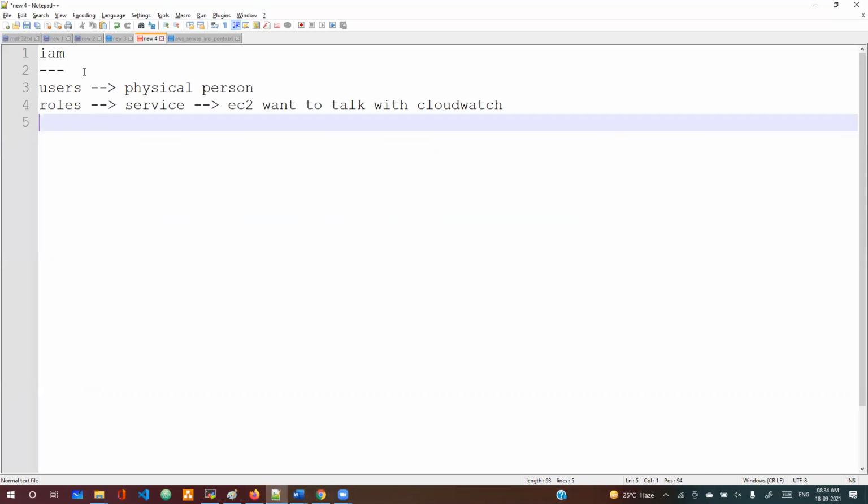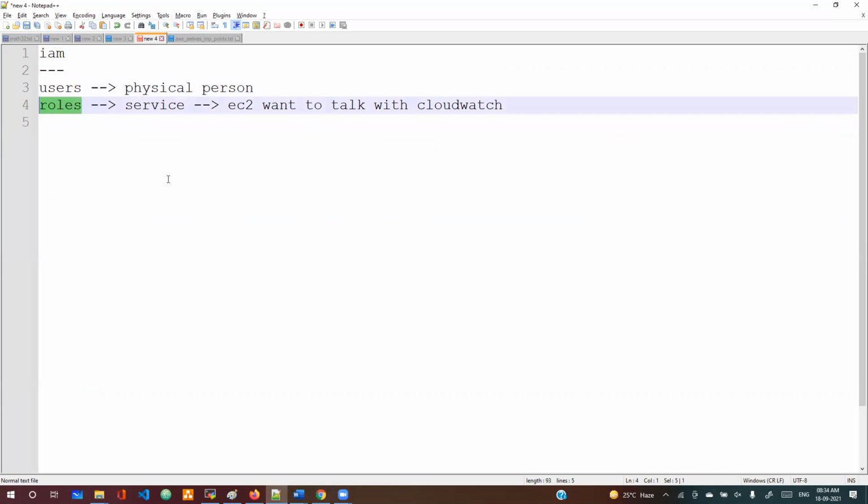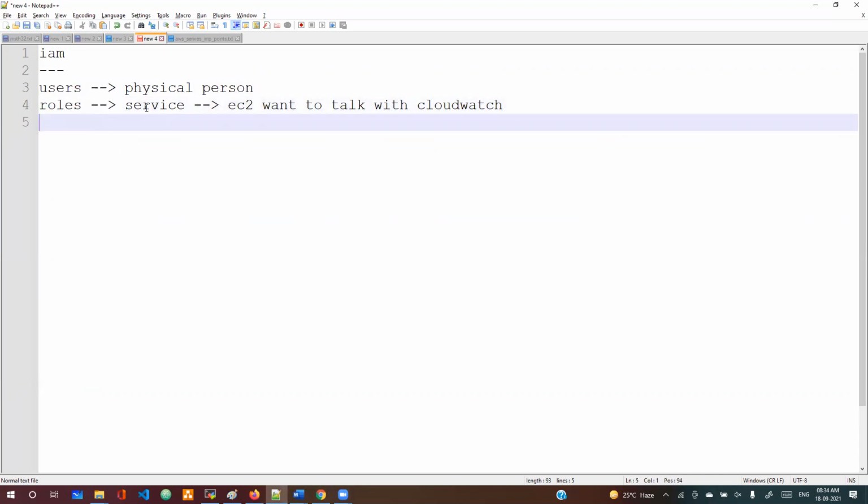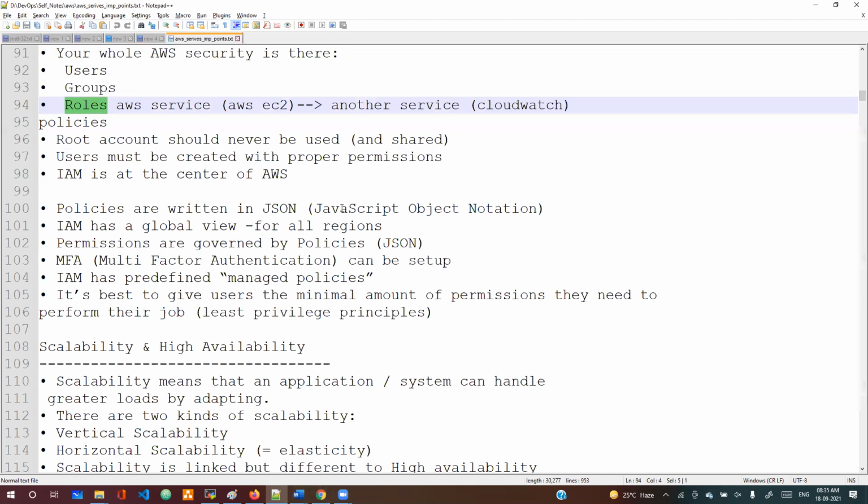Now, let's see how we can create users, how to create roles, how to create policies, and let's see all about it. Now let's see what I'm going to do. We'll talk about that later.